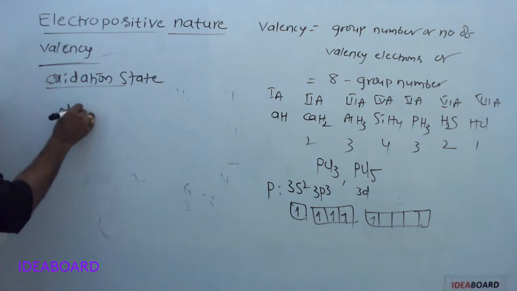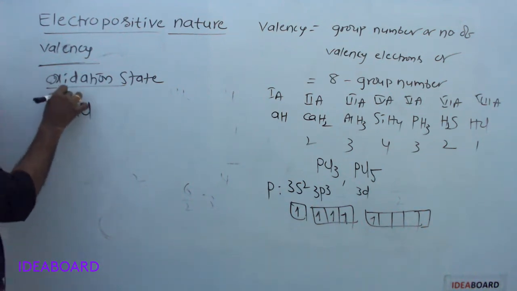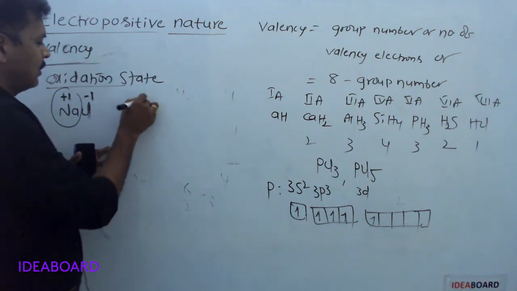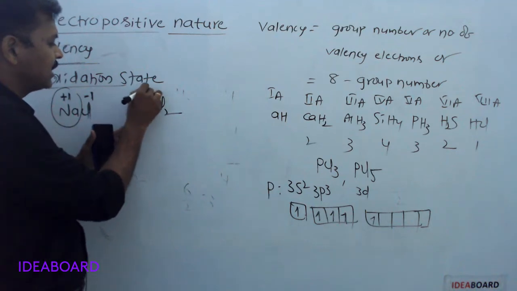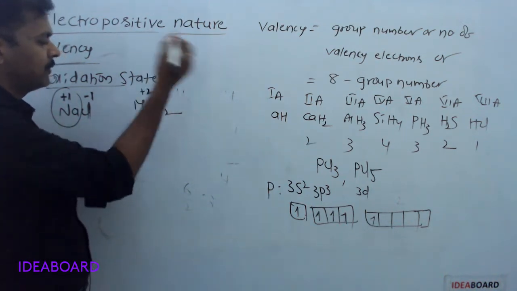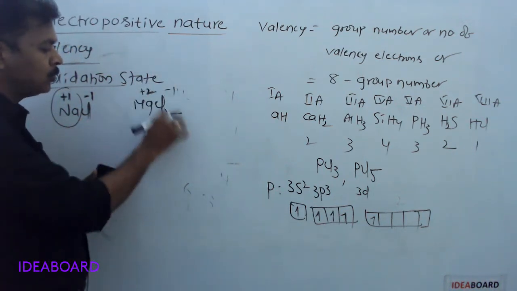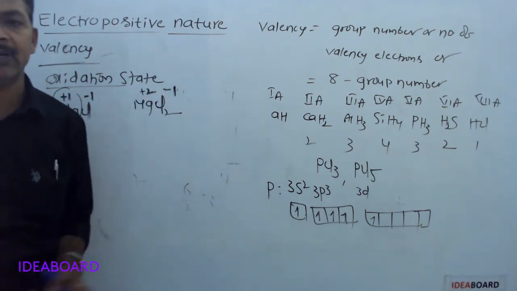If we take sodium chloride, the possible charge on sodium is +1 and the possible charge on chlorine is -1. Then we can say that the oxidation state of sodium is +1 and the oxidation state of chlorine is -1. In magnesium chloride, the possible charge on magnesium is +2, so its oxidation state is +2. The possible charge on each chlorine is -1. On 2 chlorines it is -2, but on each chlorine -1. So the oxidation state of chlorine is -1.